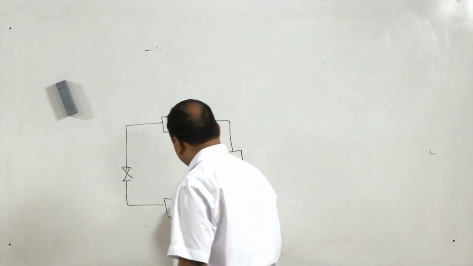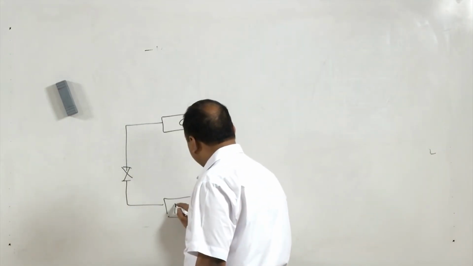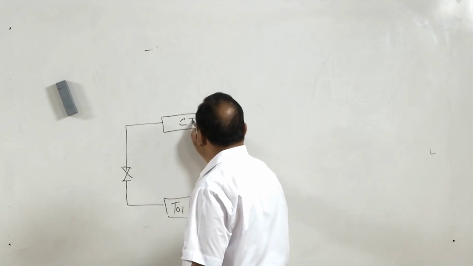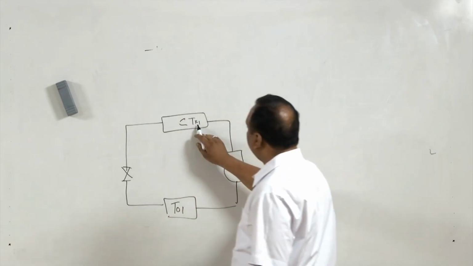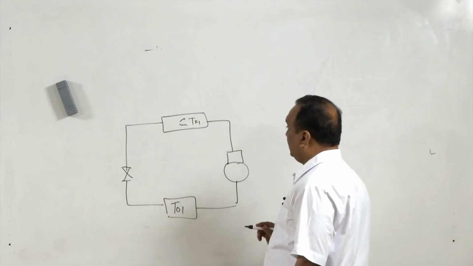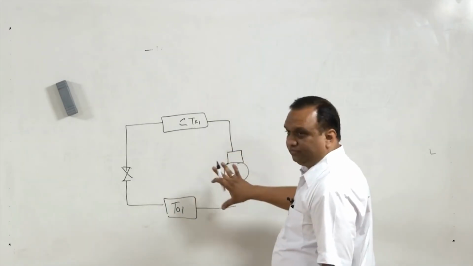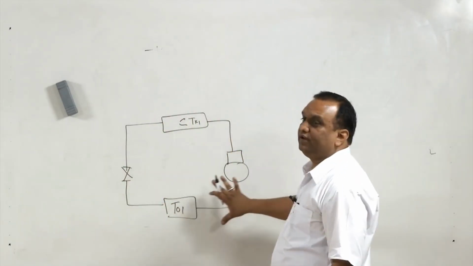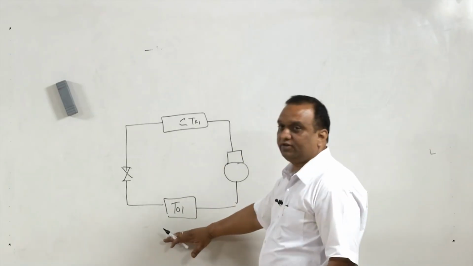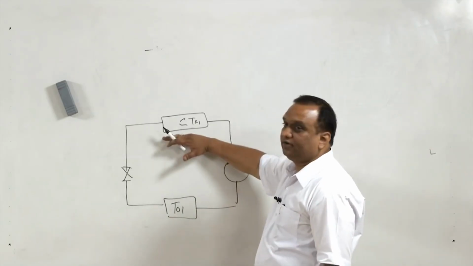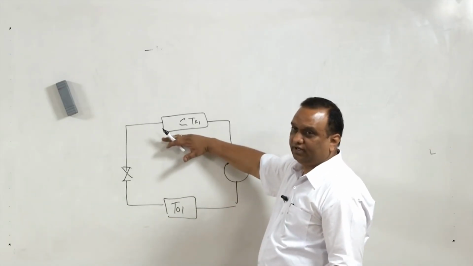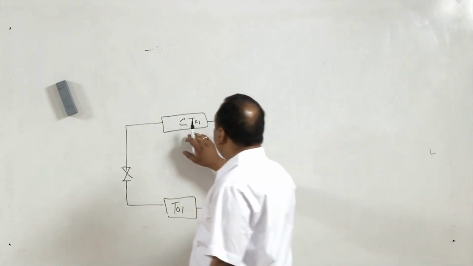So this is TO1 and this is TK1: temperature of condenser 1, temperature of evaporator 1. Now this is one simple cycle. A particular refrigerant for use in this cycle may have a temperature here of -80 degrees centigrade, and here of 0 degrees or -40 degrees centigrade. Now this condenser